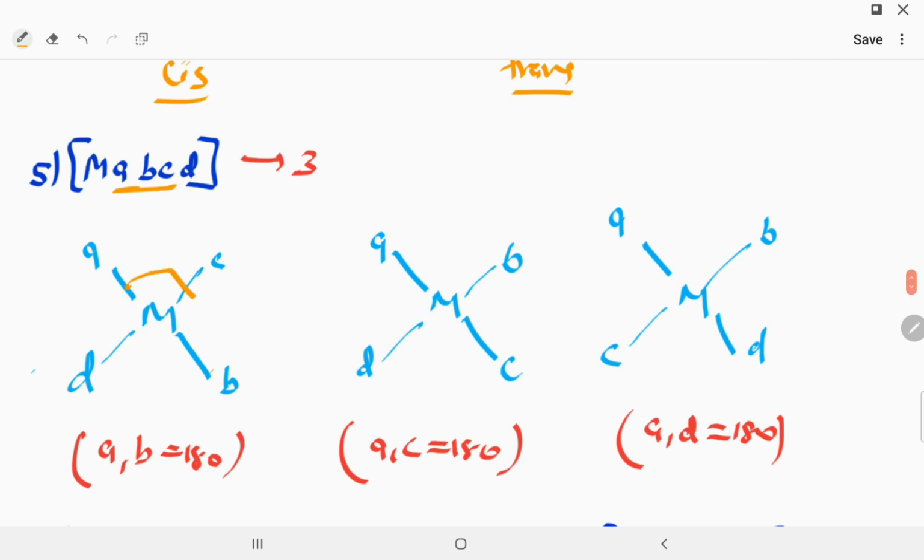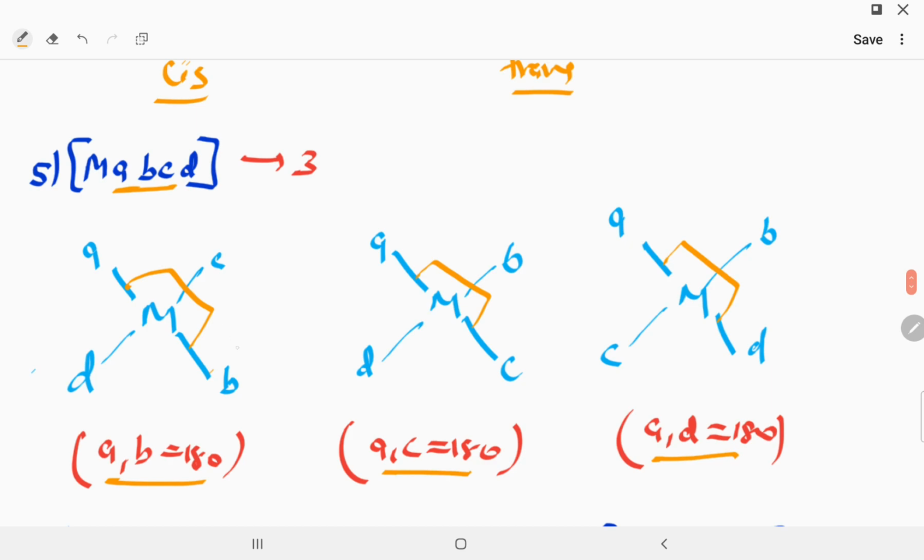Now AB is opposite, now AC is opposite, now AD is opposite. So I will take each of them as opposite. You can see directly: AB is at a 180-degree angle, AC is at a 180-degree angle, and AD is at a 180-degree angle.